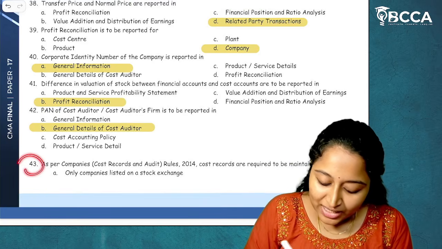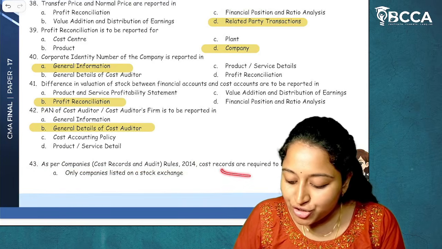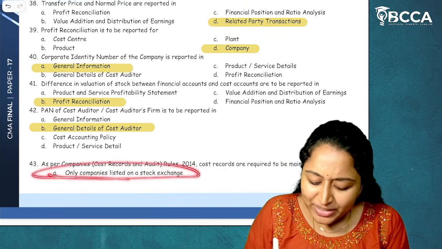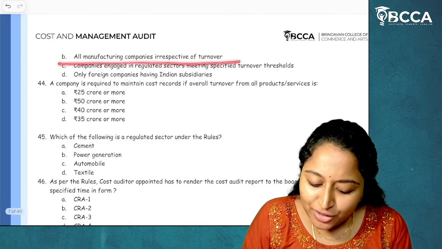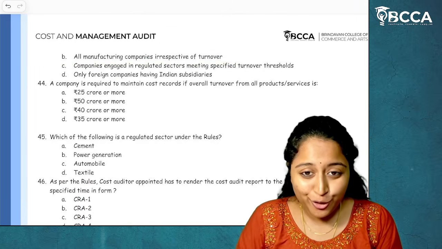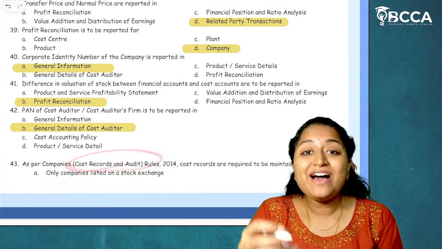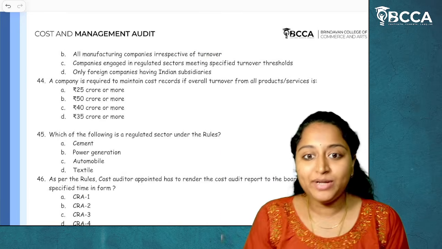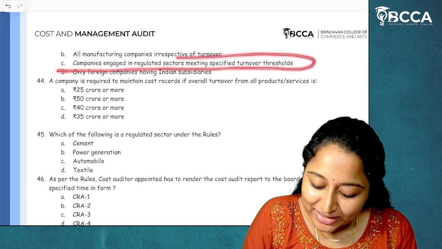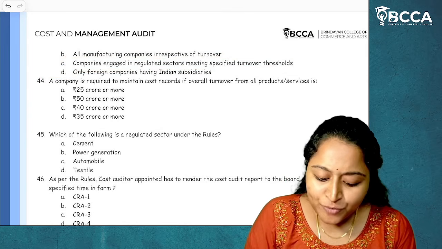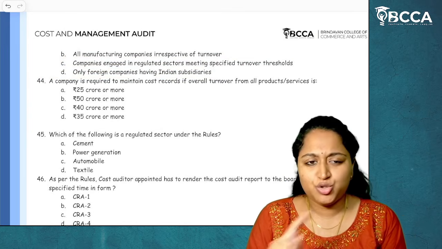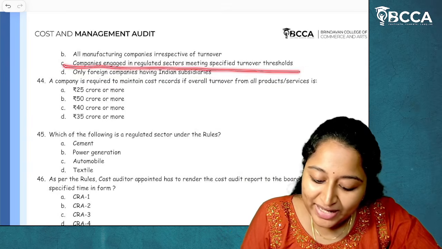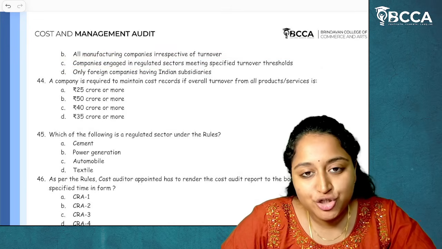Next. As per Companies (Cost Records and Audit) Rules 2014, cost records are required to be maintained by who? Who has to maintain cost records? Only companies listed on stock exchange? All manufacturing companies irrespective of their turnover? No. In the Companies Cost Records and Audit Rules, we have rule 3 and rule 4 which specify the turnover limit. So irrespective of turnover, eliminate it. Then companies engaged in regulated sectors meeting specified threshold limit, the answer is yes. Only foreign company having Indian subsidiaries, the answer is no. So among the given options, what is the best option? Companies which are engaged in regulated sectors meeting specified threshold turnover limits.